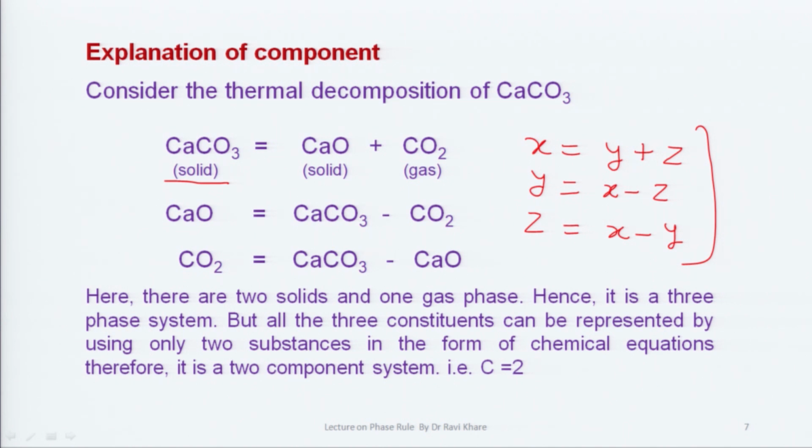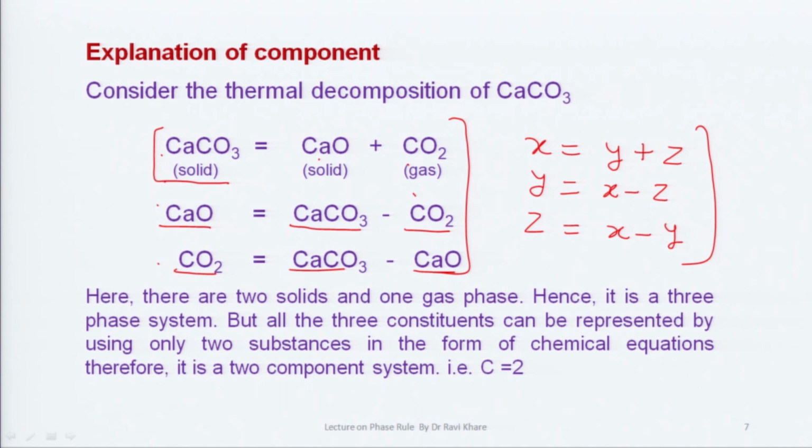Similarly, the thermal decomposition of calcium carbonate can be represented as calcium oxide plus carbon dioxide, or calcium oxide is equal to calcium carbonate minus carbon dioxide. Carbon dioxide is equal to calcium carbonate minus calcium oxide, which means there are three substances: calcium carbonate, calcium oxide, carbon dioxide, but we can represent all three substances by only two substances in the form of a chemical reaction.